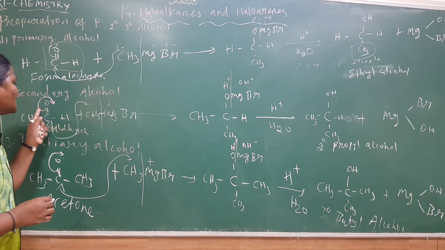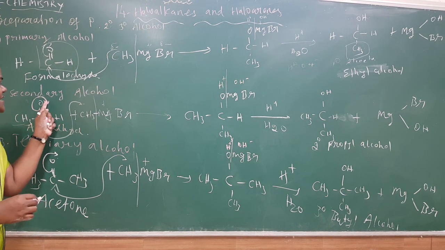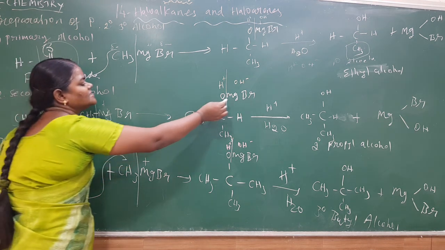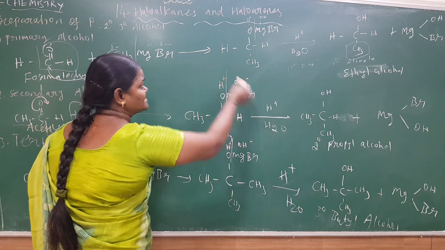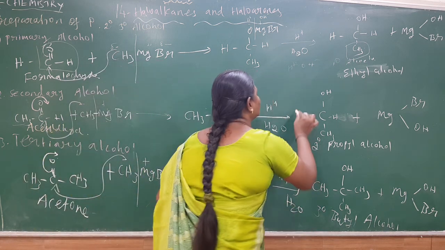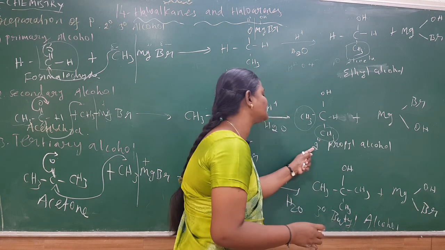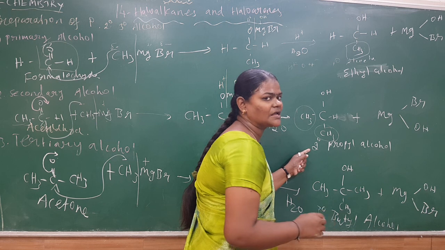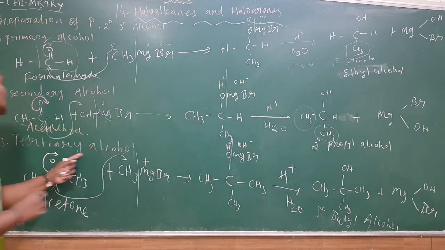That carbon has a negative charge, so one pair of electrons shifts to the oxygen atom. So it has a negative sign and is attached with magnesium. The same mechanism occurs. It will form a secondary alcohol because it has 2 methyl groups. The name of the compound is 2-propyl alcohol, secondary propyl alcohol.